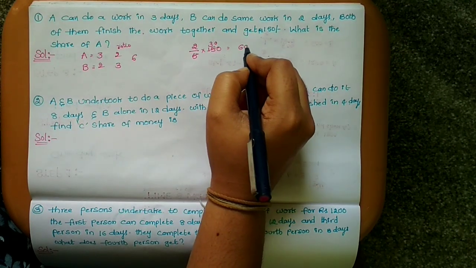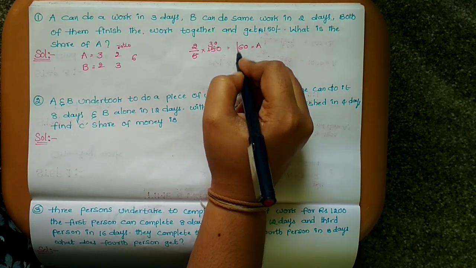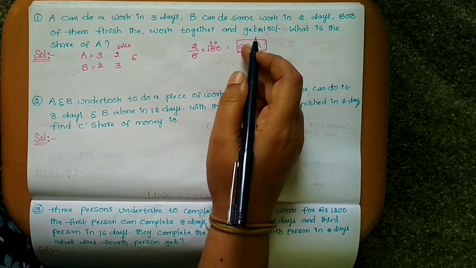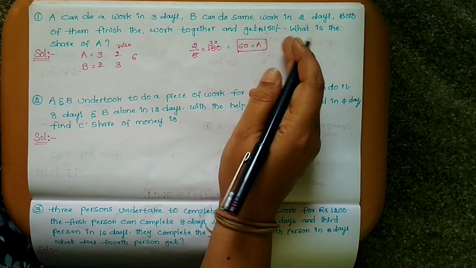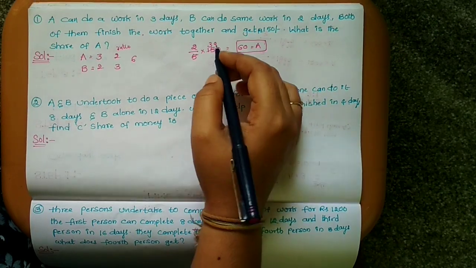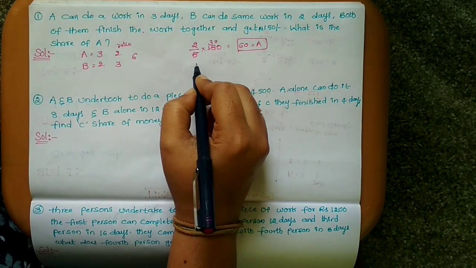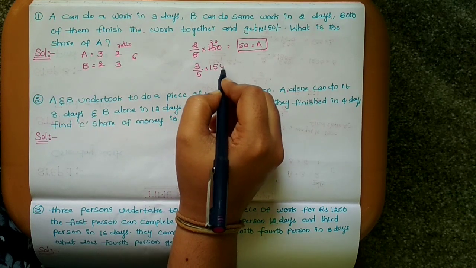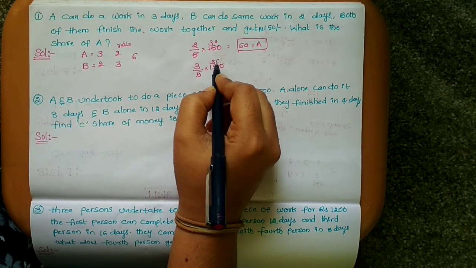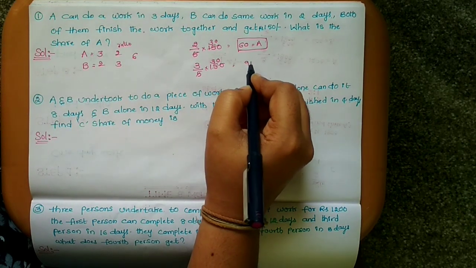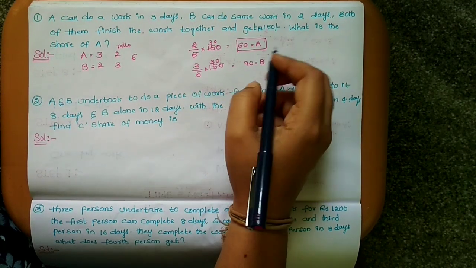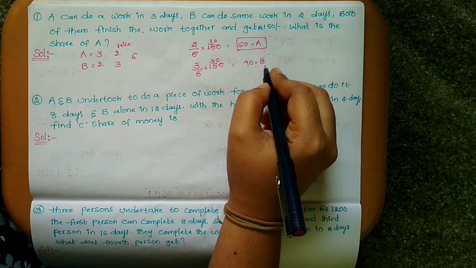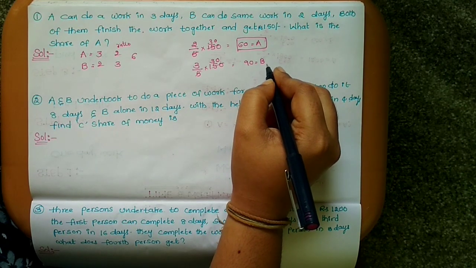So 60 rupees. 60 is the share of A. If in case they ask the share of B, so B is 3 out of 5 into 150. So 3 5s are 15, so 90. So A gets the share 60 rupees and B gets the share 90 rupees.